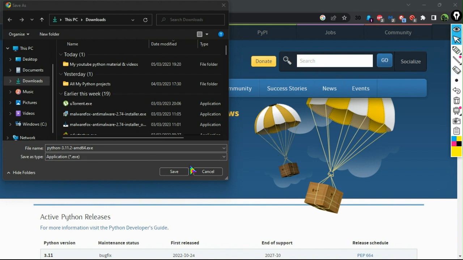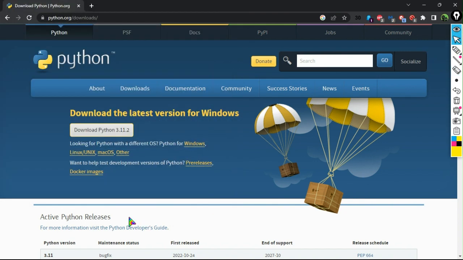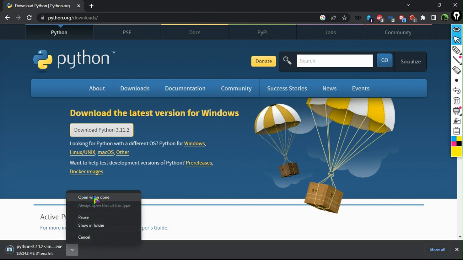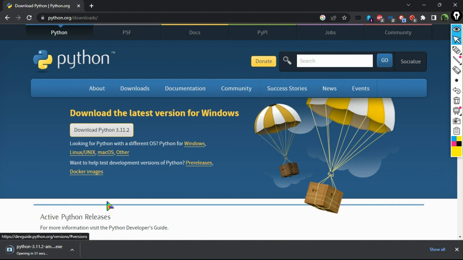So you press save. Let's wait for it to finish downloading. I'm gonna press open when done. It's gonna wait just a few seconds.